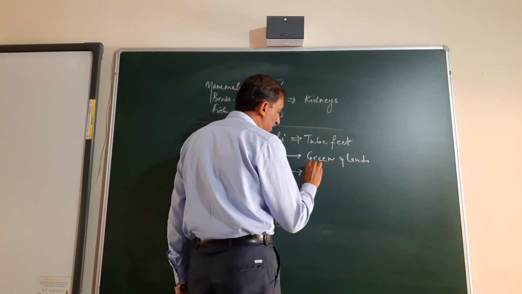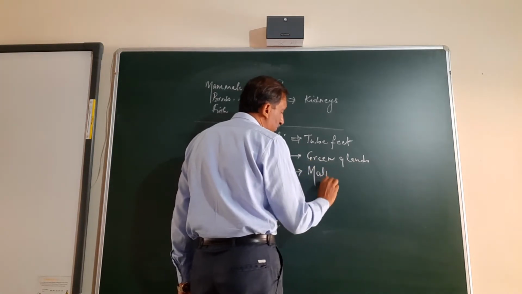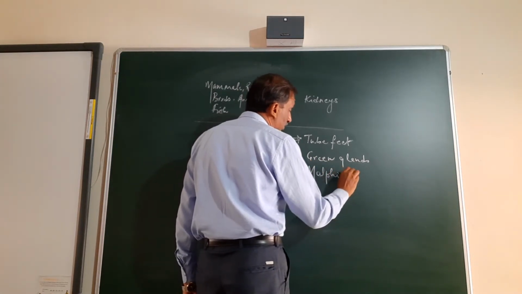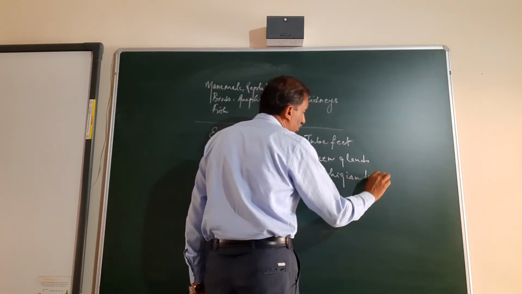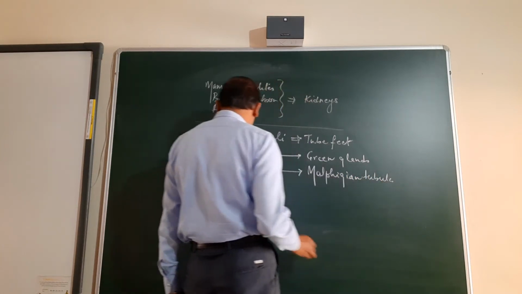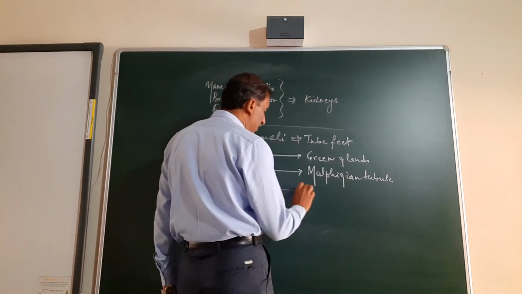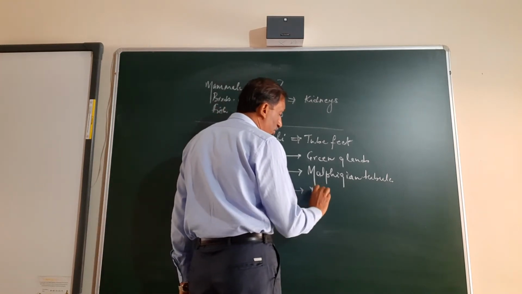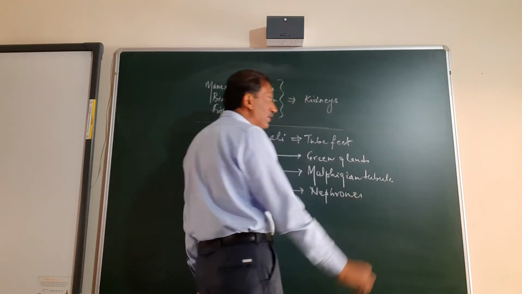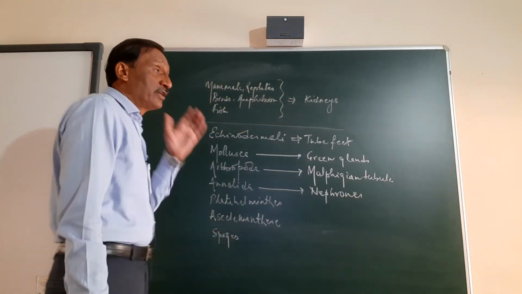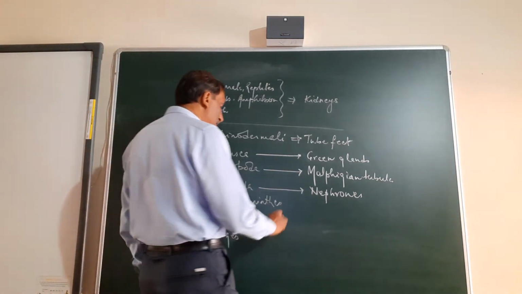Arthropoda has malpighian tubules. Annelida, nephridia. Different kinds of nephridia are there, cutaneous nephridia, pharyngeal nephridia and all.